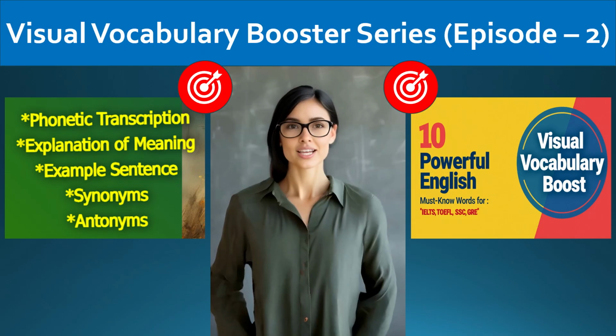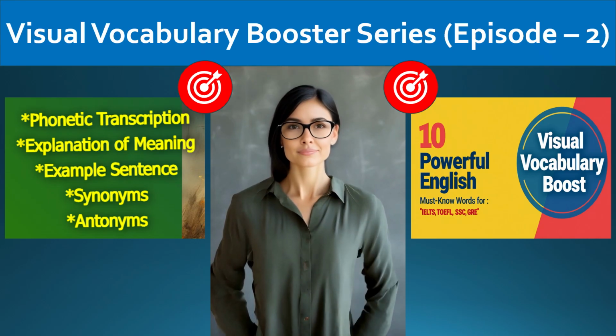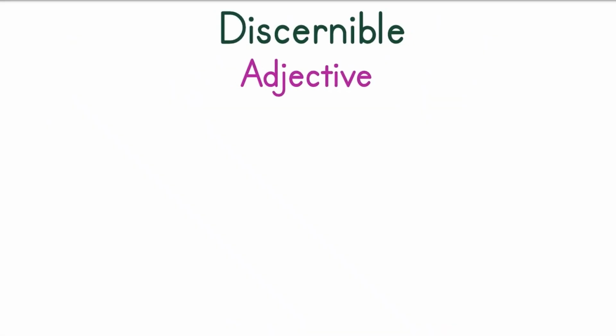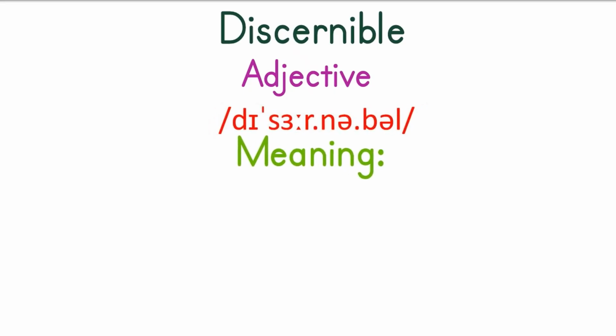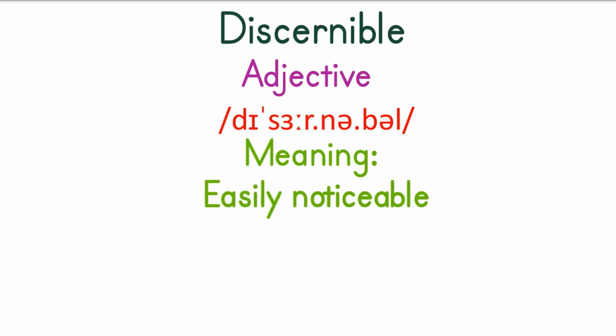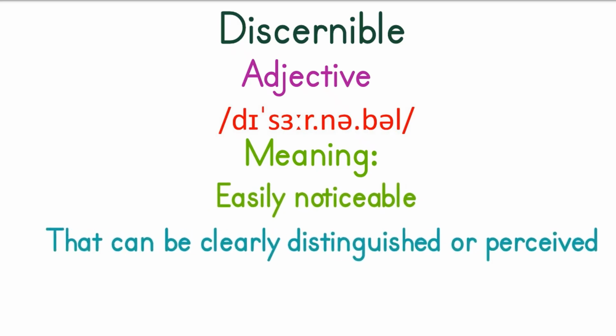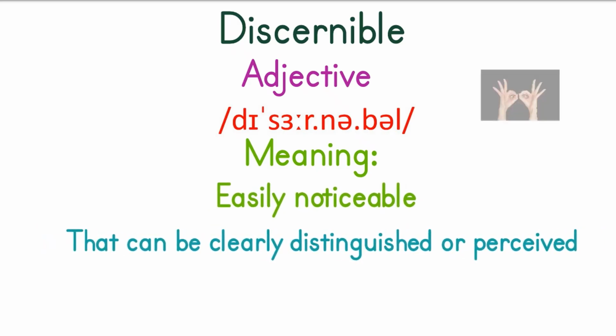Now, a shift. Here's a word about something you can clearly notice or detect. The word discernible is an adjective. It is pronounced as discernible. Discernible means easily noticeable, in other words, that can be clearly distinguished or perceived.